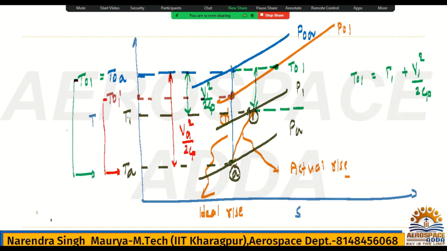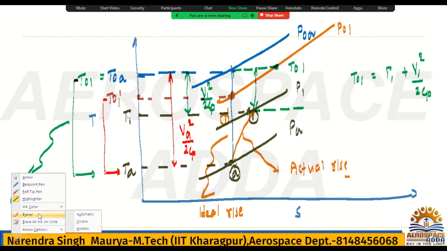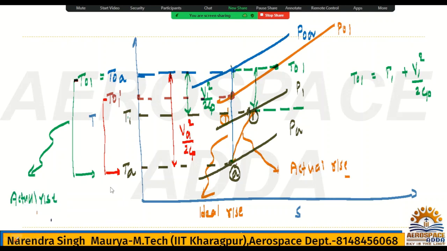This is called the actual rise in temperature, and this is the isentropic rise. Hope you understood this.